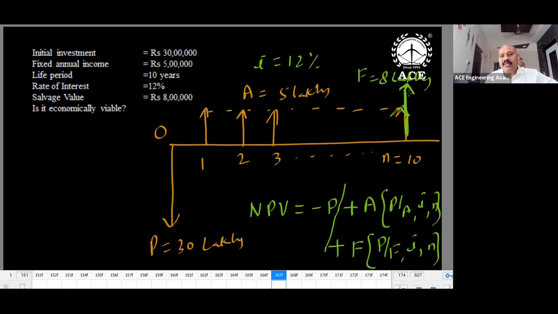And F also we will get, the salvage or scrap value. But we get F after 10 years, that's why I'm keeping it here. And how to convert it into present value? This P is written as minus P plus A, and you have to convert A into P by A. So A gets cancelled, and P you will get.